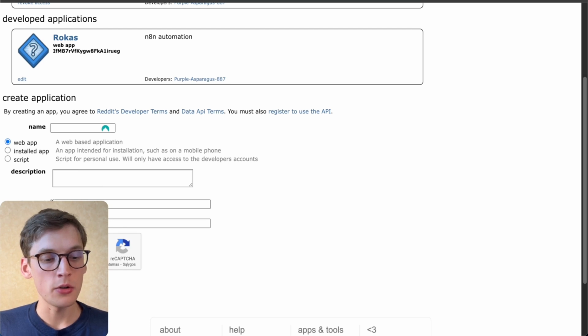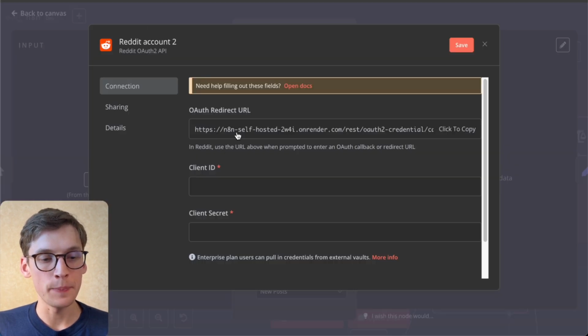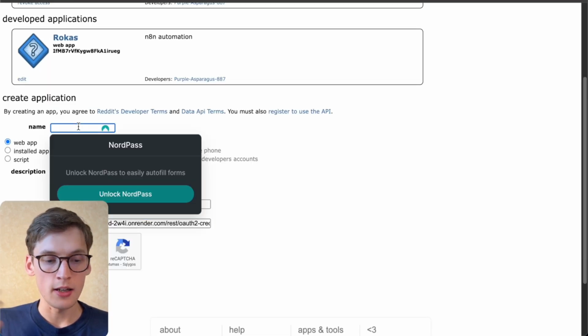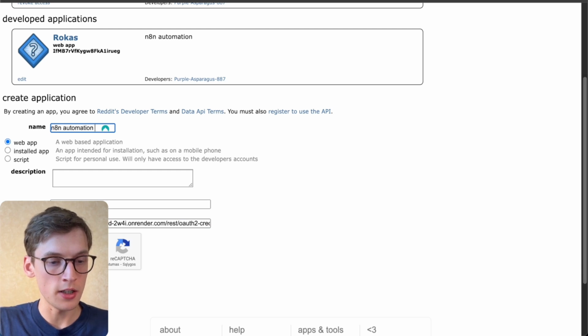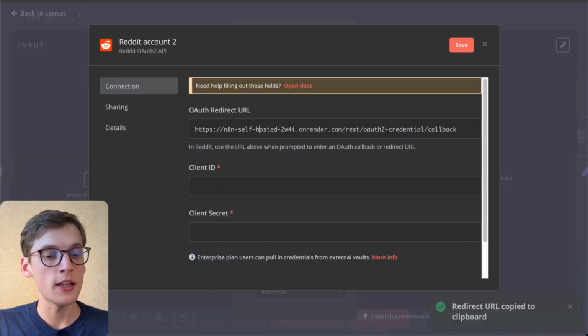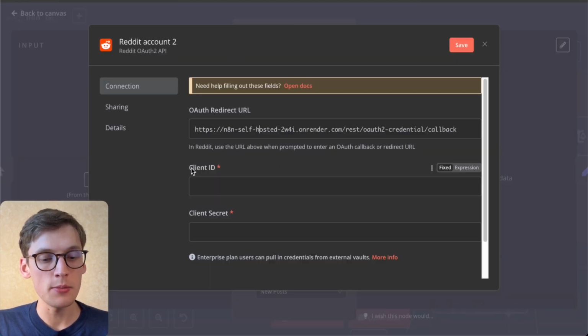In the about URL, you don't need to paste anything basically, and the redirect URI will be provided in the n8n account. So you'll just copy and paste this, insert like this. For the example's sake, I could also write n8n automation 1. You'll just select that you are not a robot and you will create an app. And when you create that app, you will get two information tabs. One is for the client ID and the other is the client secret.